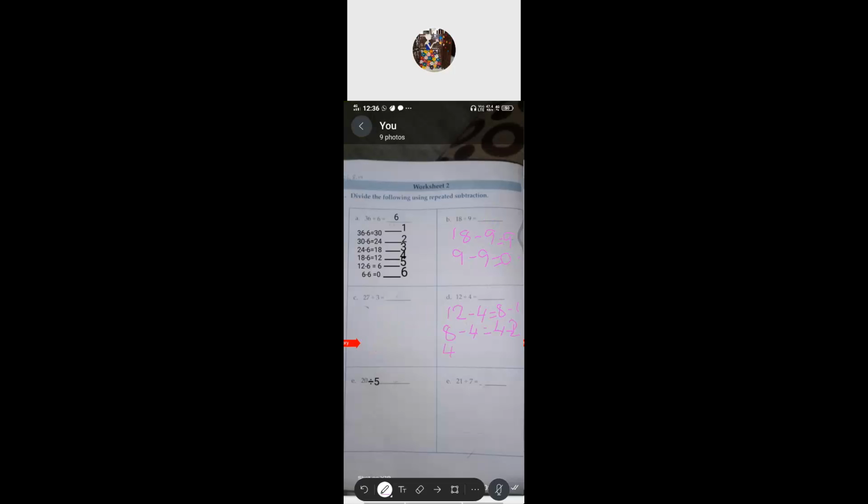Again, from the 4, take away 4, we'll get 0. So step number 3. Where do you get the 0? Step number 3. That step number 3 will be the quotient of the given division. So what is the answer? 3. By this way we have to use repeated subtraction to get the quotient of the division. Got it? Remaining E and F you have to do as homework. Okay, shall we go to the next one?